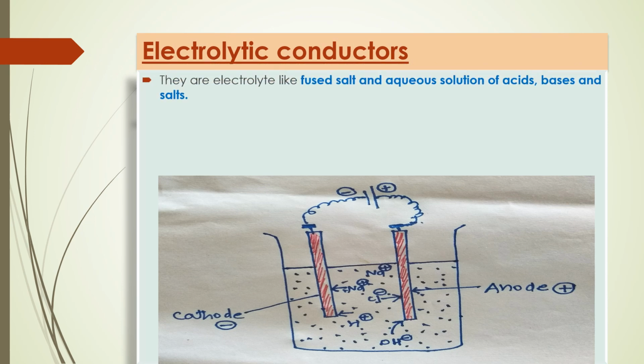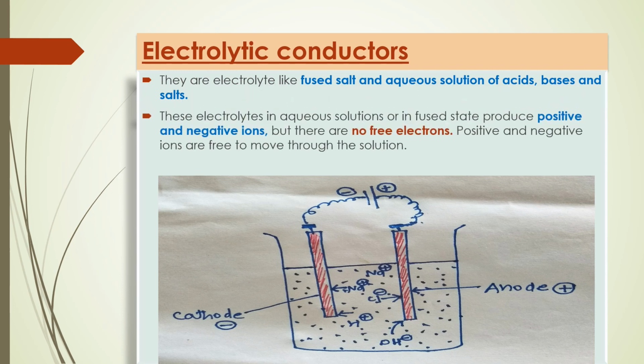See here, they are electrolytes like fused salt and aqueous solution of acids, bases and salts. So it is simply a solution of acid and base made with water, that is aqueous solution of acids, bases and salts. So these electrolytes in aqueous solution or in a fused state produce positive and negative ions. So when we drop NaCl in water, at that time Na+ and Cl- ions are formed, but there are no free electrons.